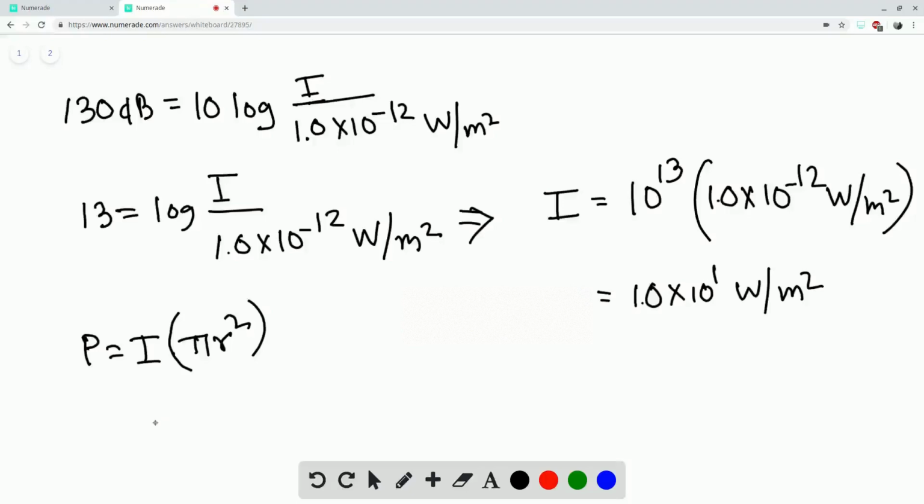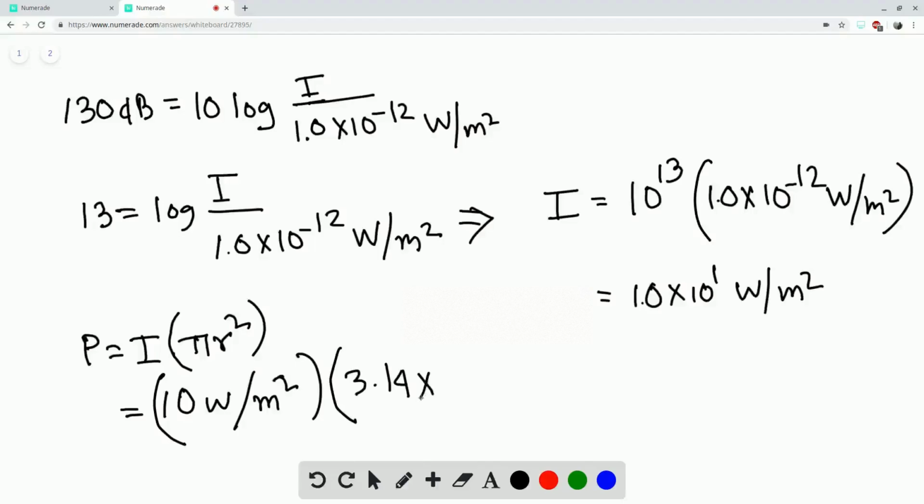Now, the intensity is basically 10 watt per meter squared. Then pi is 3.14, and for our case r is given in centimeters, so we need to convert that to meters so that we can get rid of the meter squared. So it's going to be 2 times 10 to the power minus 2 meters, squared.